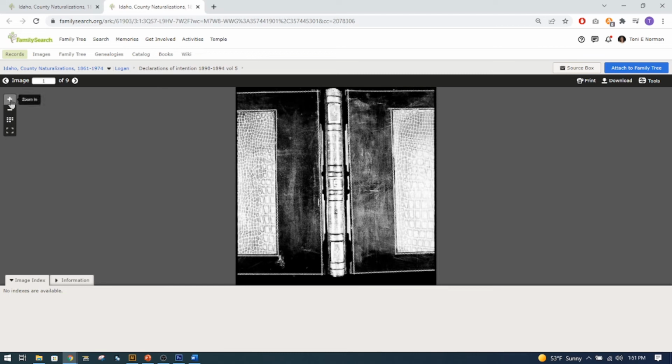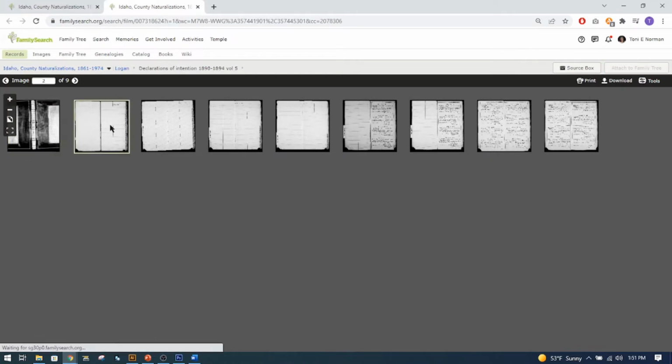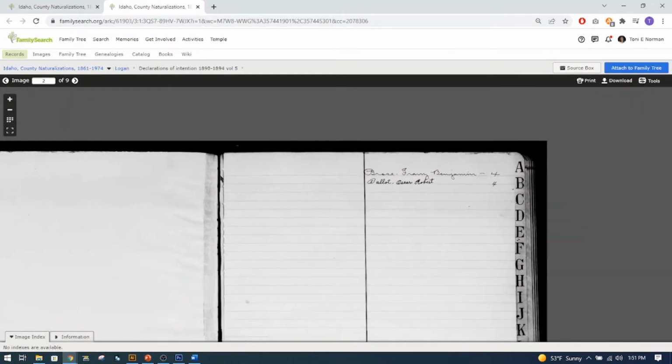And here we see they have Declaration of Intention and Petition for Naturalization. Let's search here. Okay, it looks like they have an index. And they do.